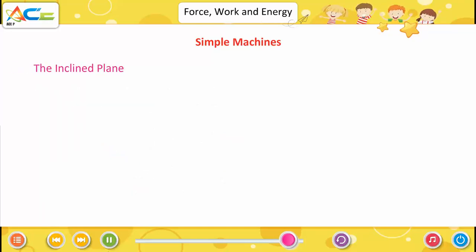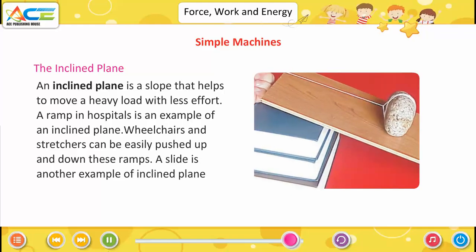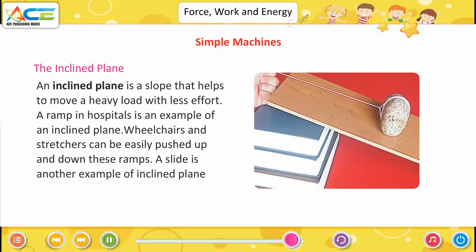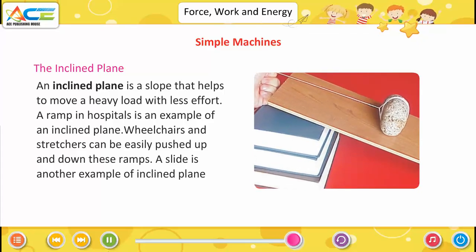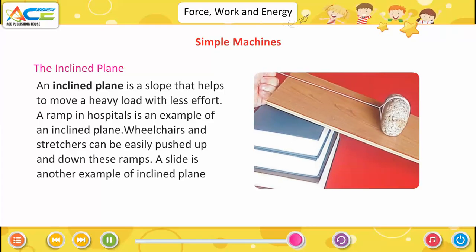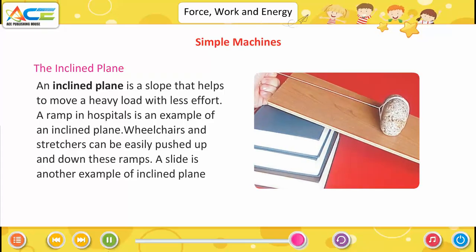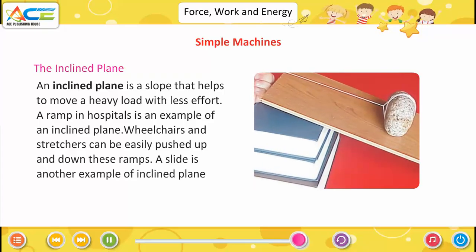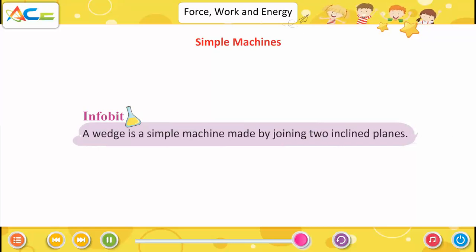The inclined plane. An inclined plane is a slope that helps to move a heavy load with less effort. A ramp in hospitals is an example of an inclined plane. Wheelchairs and stretchers can be easily pushed up and down these ramps. A slide is another example of an inclined plane. Infobit. A wedge is a simple machine made by joining two inclined planes.